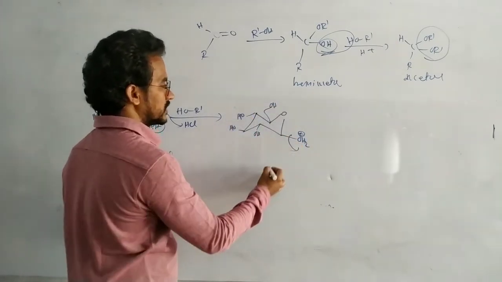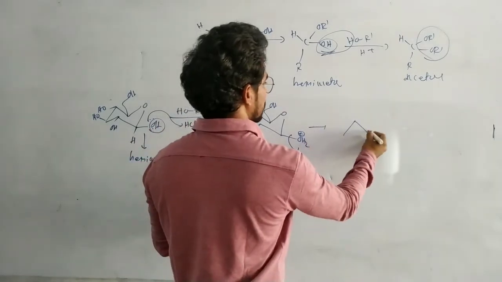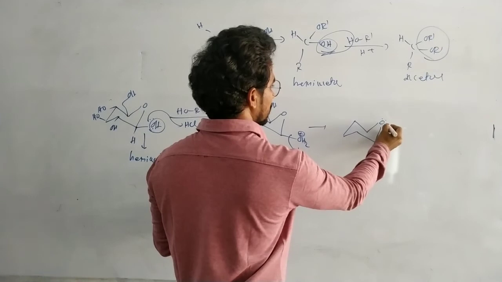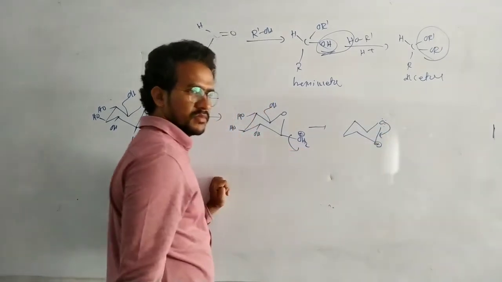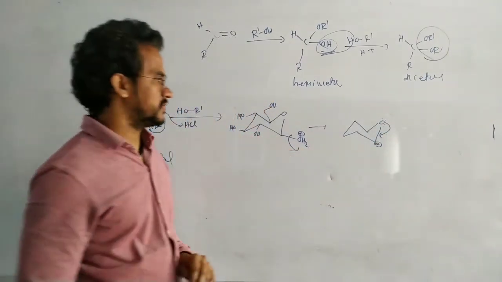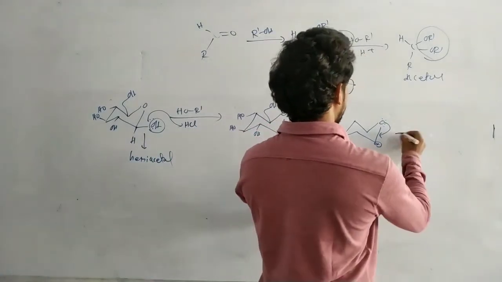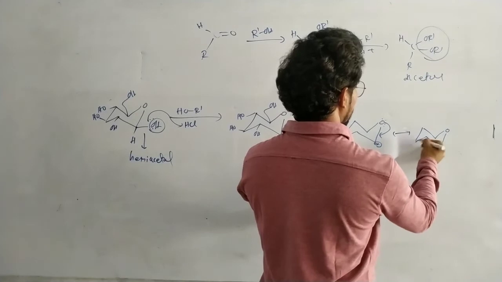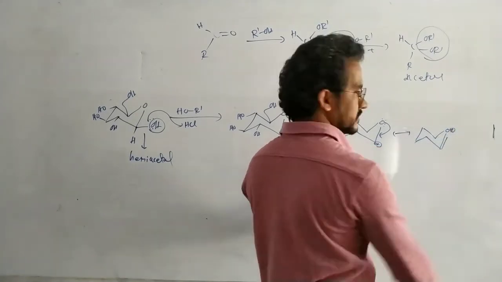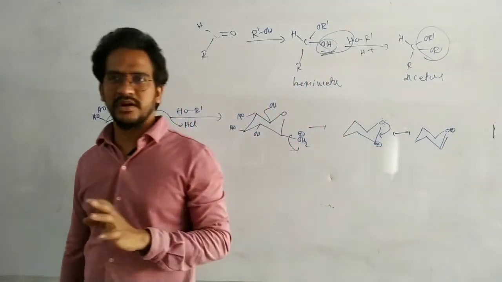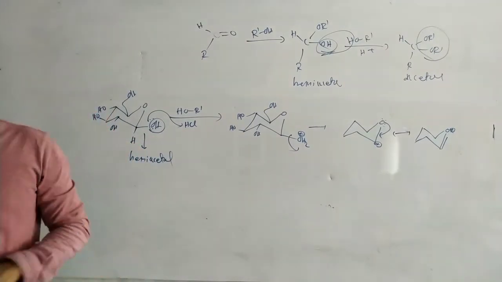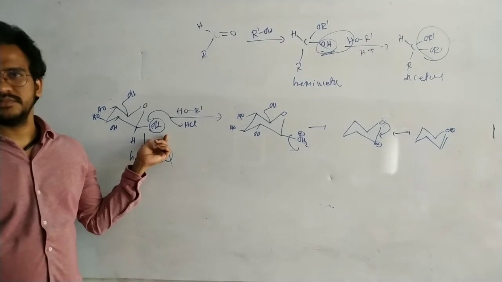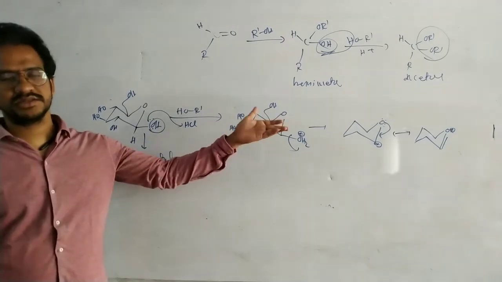So, loss of water molecule. This carbocation is stabilized by the plus M effect of the oxygen. Of course, it is a resonating structure, with a double bond here and a plus charge, stabilized by the resonance effect from the oxygen. That's why this OH group is readily protonated. Loss of a water molecule gives the stable carbocation.